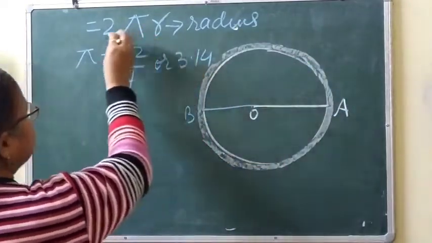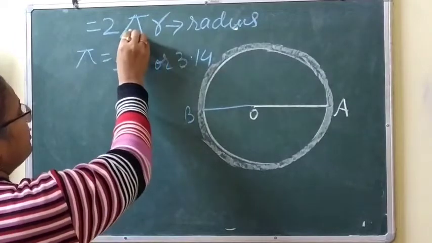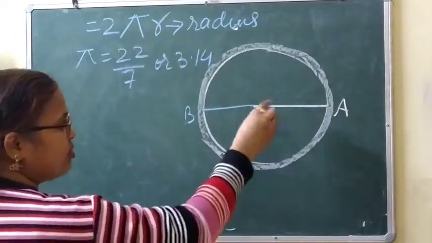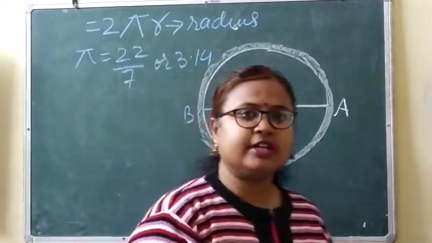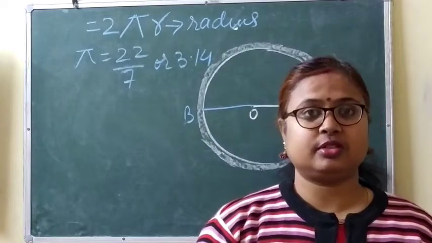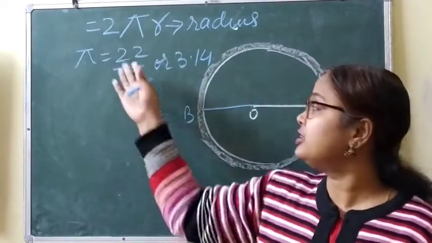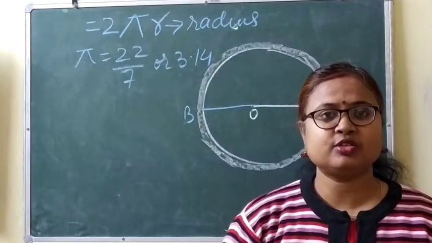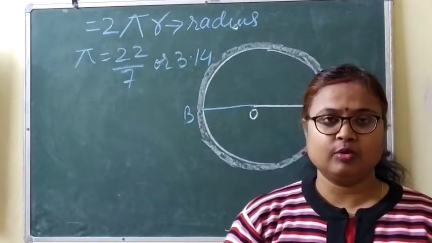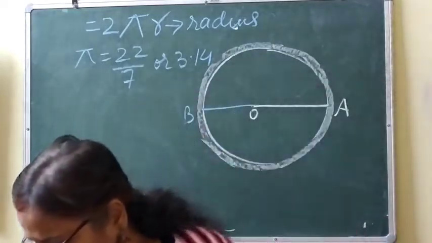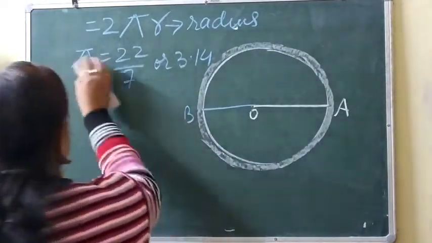So here the value of 2 is fixed, the value of pi is fixed, only the value of r varies. So according to the question we find the value of r, and we use the formula for finding the circumference, which is 2 pi r. Okay? When I solve questions based on this, the concept will be clearer. So let's solve some questions.